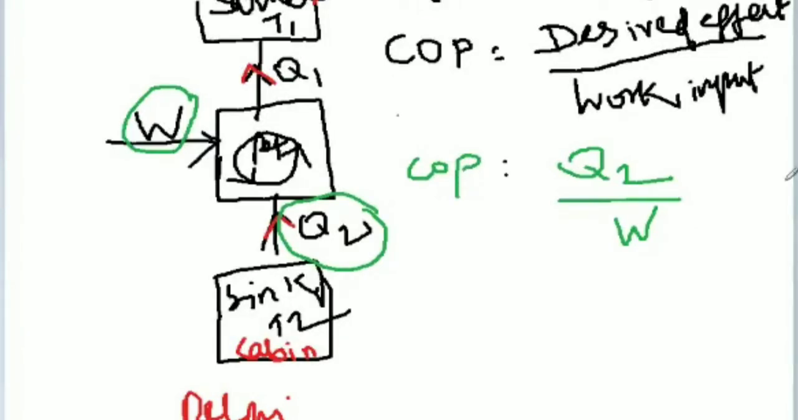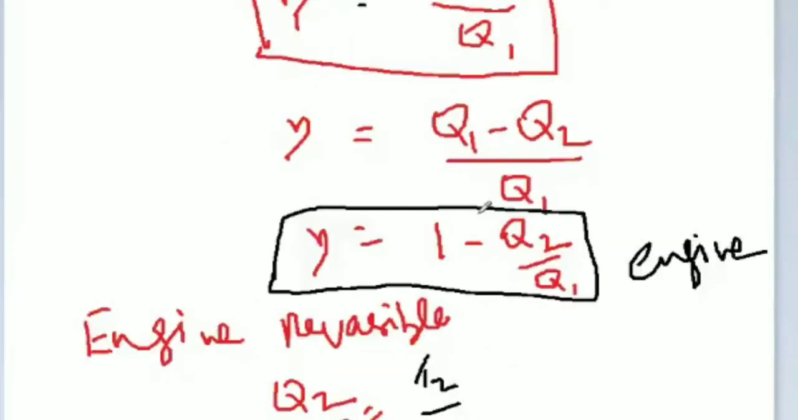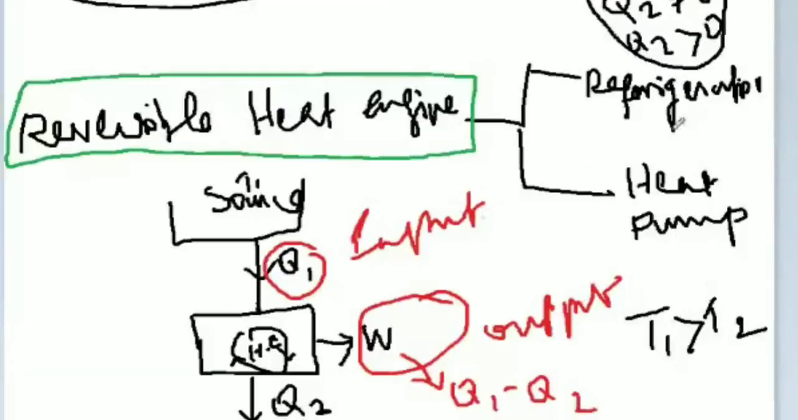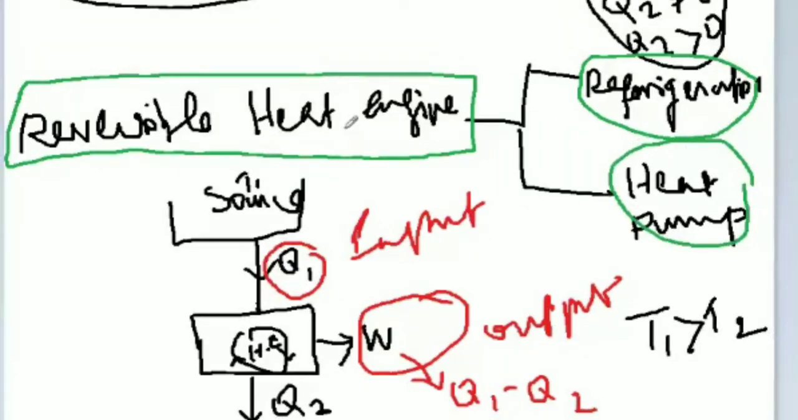What is COP? Q2 divided by W. Okay, last topic, that's all. I went over it in my class also. What does the last topic mean? Two examples are there. One is the refrigerator, already I taught you. The next one is the heat pump, because both are called reversible heat engines: the refrigerator as well as the heat pump.